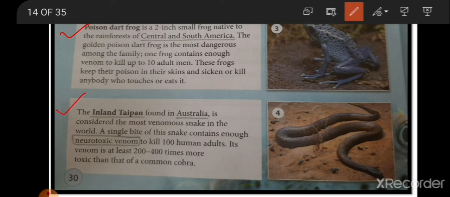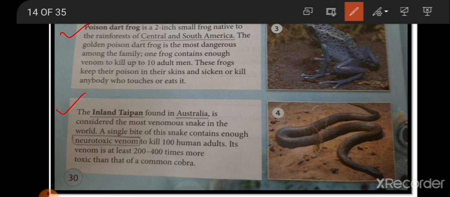You can see it is a snake. The inland taipan, which is found in Australia, is considered the most venomous snake in the world. A single bite of this snake contains enough neurotoxin venom. What is neurotoxin venom? Neurotoxin means neurotoxic, that affects the nervous system, that destroys your nervous tissues, enough to kill 100 human adults.